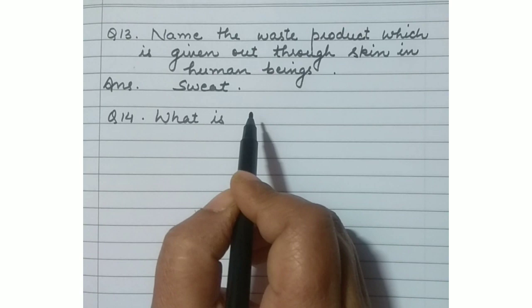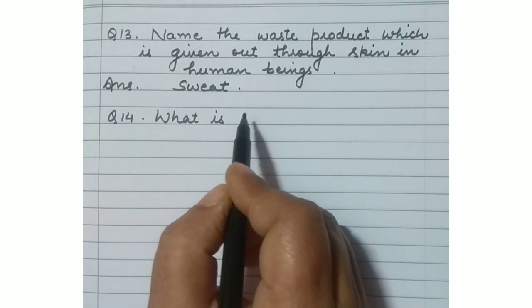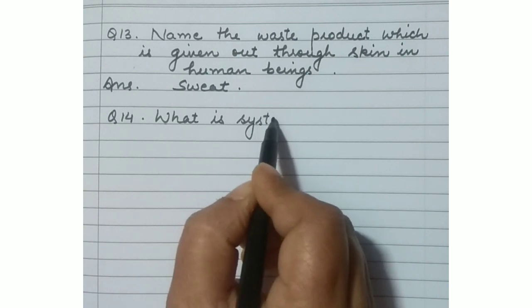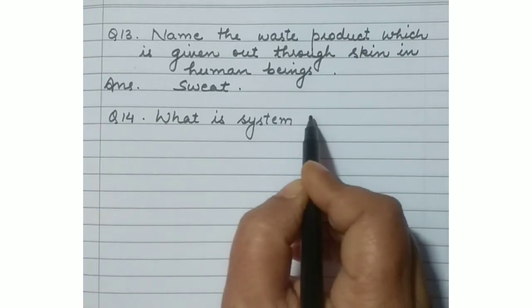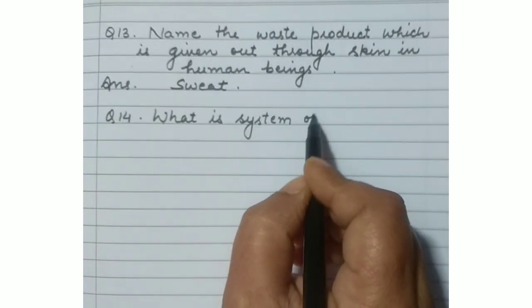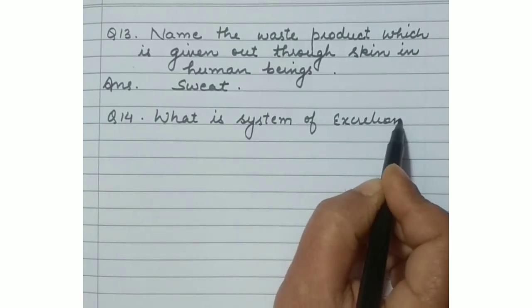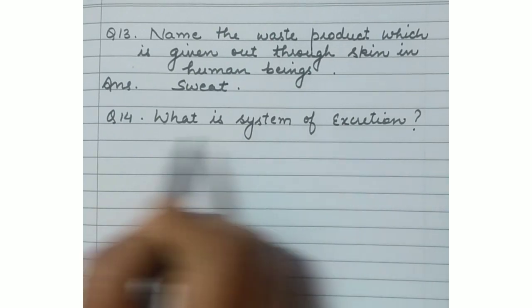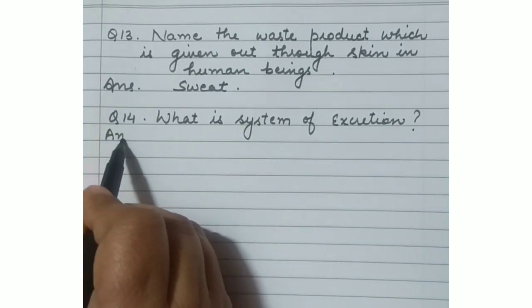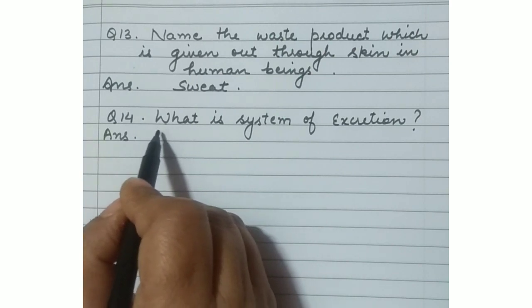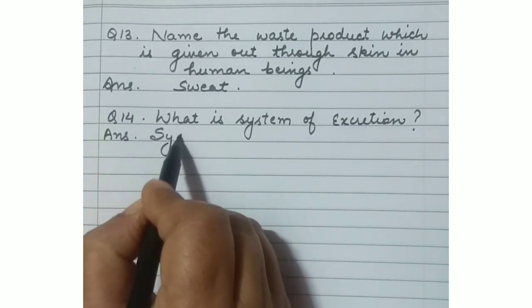What is the system of excretion? Now this is your excretory system. When we talk about the excretory system, we should know the organs of our excretory system. We know that the excretory system is responsible for the removal of waste product formed in our body.